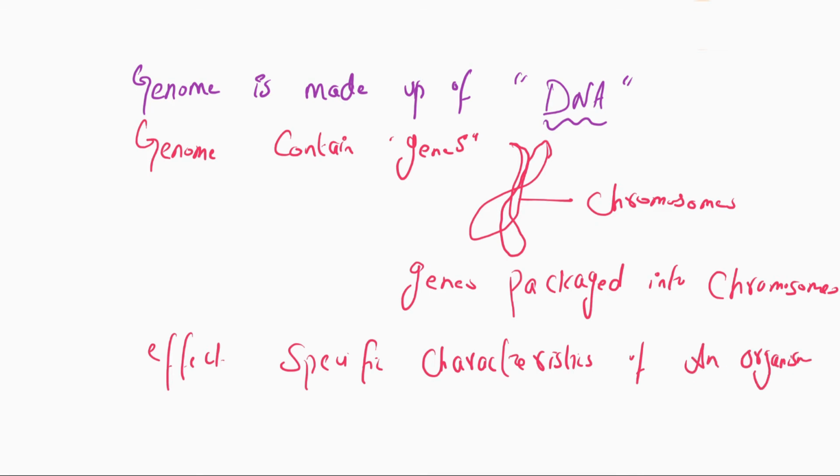The genome is made up of DNA, and the genome contains genes which are packaged to form the chromosomes, and these genes packaged into chromosomes affect specific characteristics of an organism.